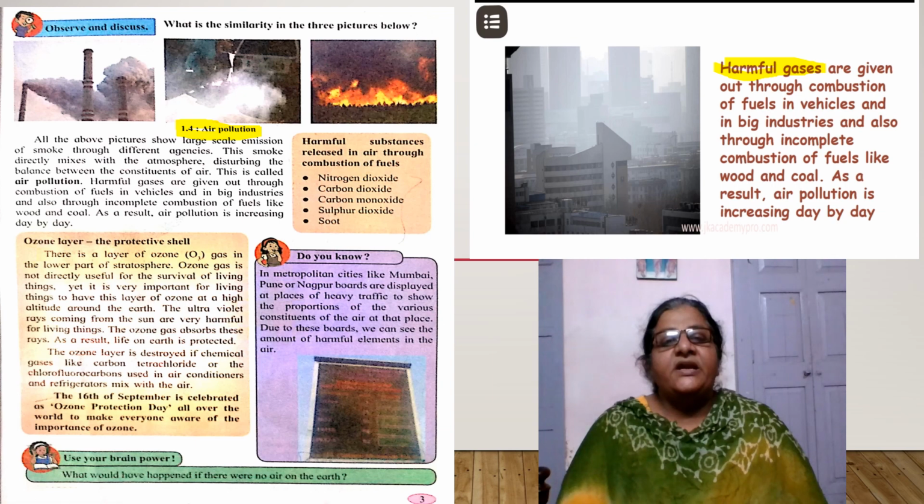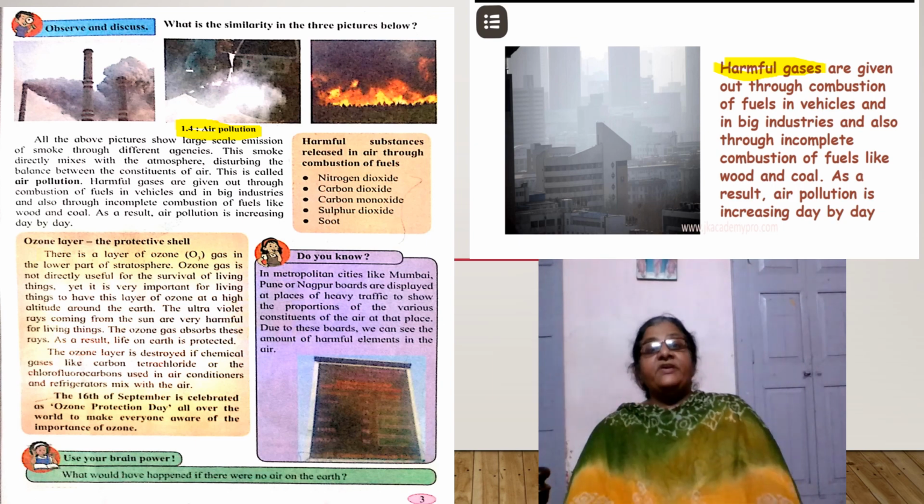When they get emitted in the air in large proportion, air gets polluted. So, due to air pollution, the balance of constituent gases gets disturbed and it affects the health of living beings.